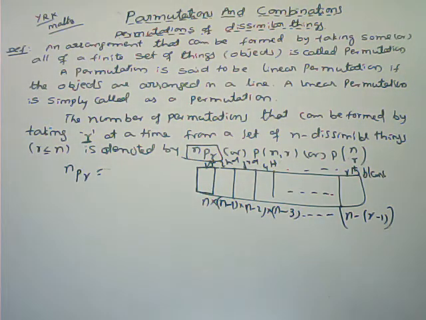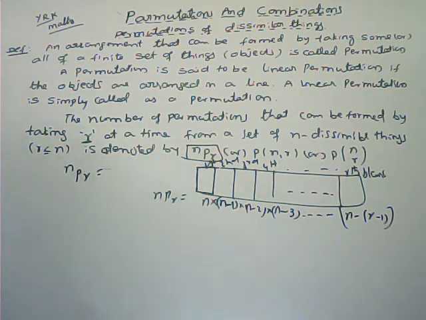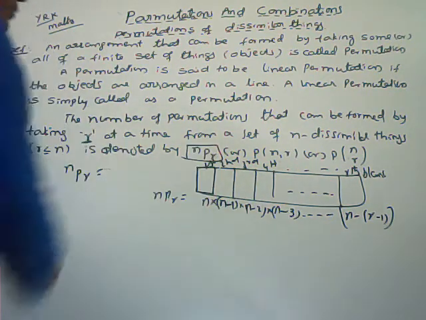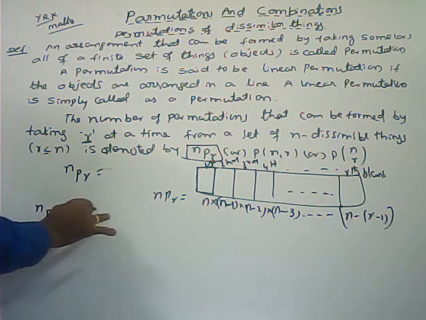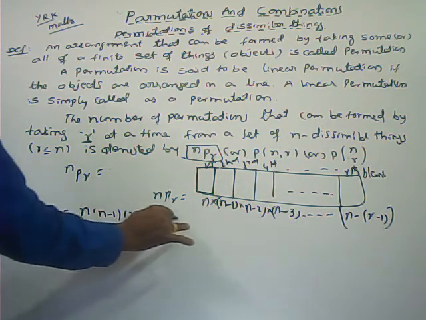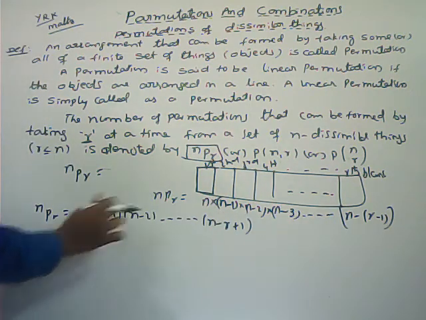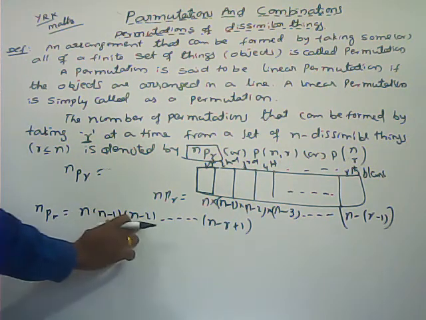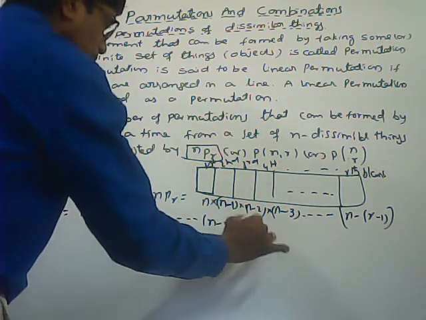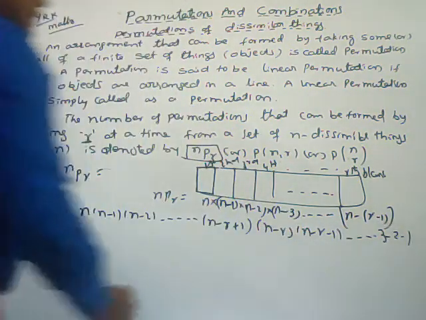So here, nPr is equal to the number of ways of filling r blank places by n dissimilar things. Now here what I am doing, nPr is equal to n into n minus 1 into n minus 2 into so on, n minus r plus 1. Here we are reducing 1 by 1. If I reduce 1, n minus 1; if I reduce 1, n minus 2; so on. If I reduce 1, n minus r minus 1, so on. Here what we get? At last 3 into 2 into 1.